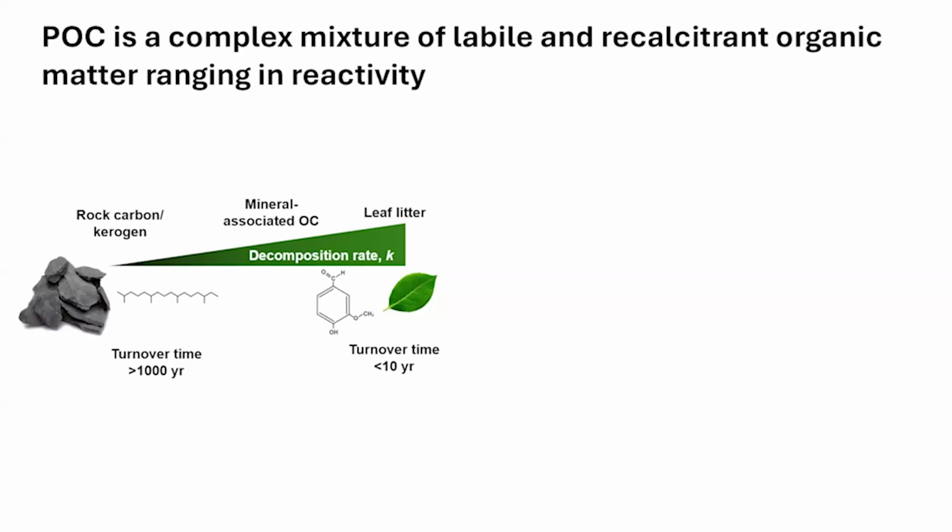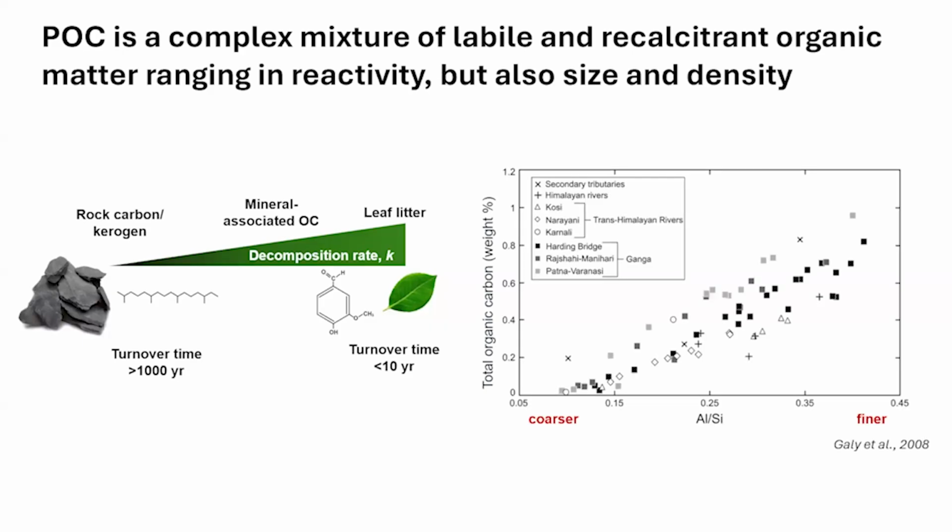So when we look at river sediment, you have to imagine that it consists of a wide range of particulate organic matter. River sediment also has a wide range of grain sizes, and that also influences how much POC is exported from river systems to the coast. This is another figure from Valier-Galli's work showing the total organic carbon content and its relationship with grain size, where finer particles have more organic carbon in general.